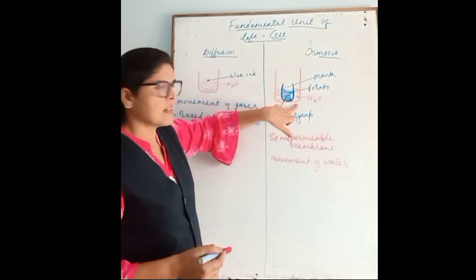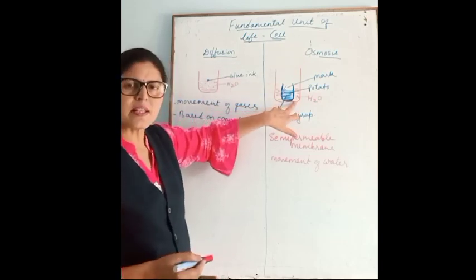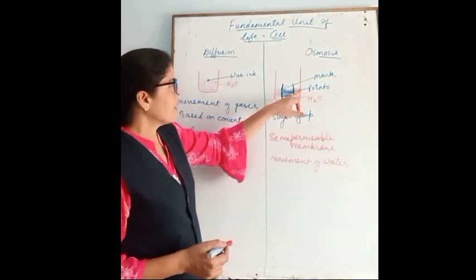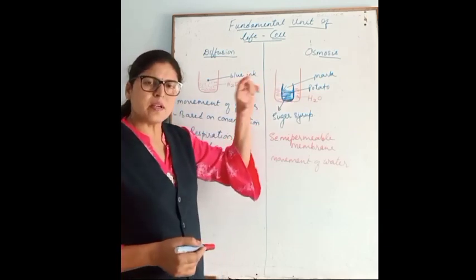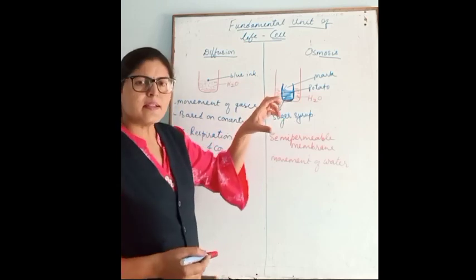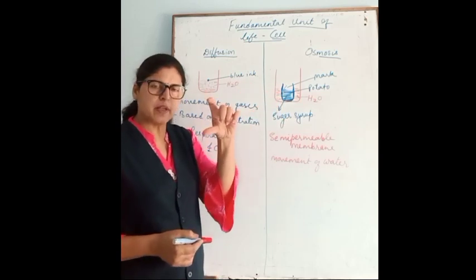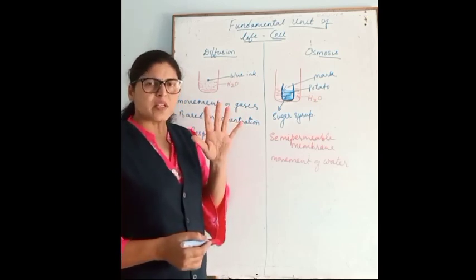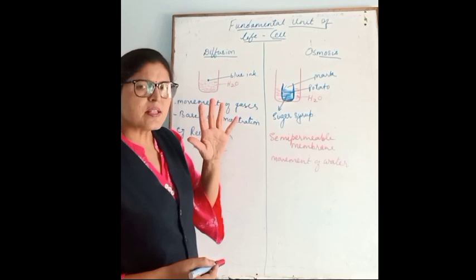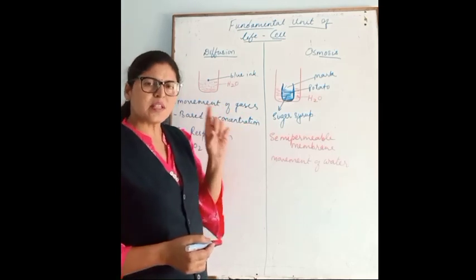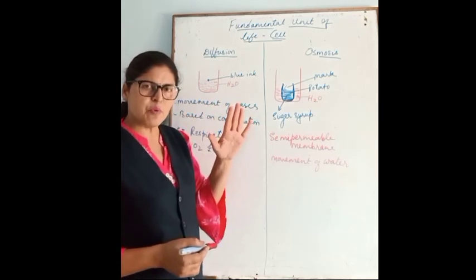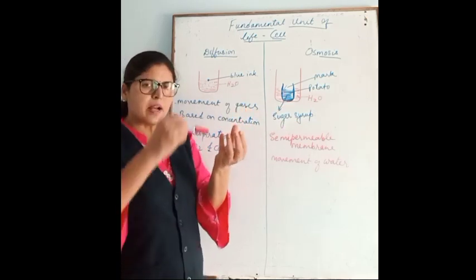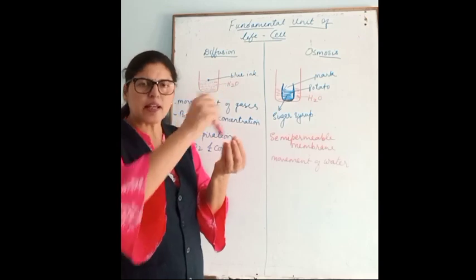I will define it after this. First try to understand with this experiment. Take a beaker half filled with water, and in that we take one small potato and remove the peel of the potato. So it has the semi-permeable membrane, the cell wall having been removed, and in that potato we make a cavity in the center.